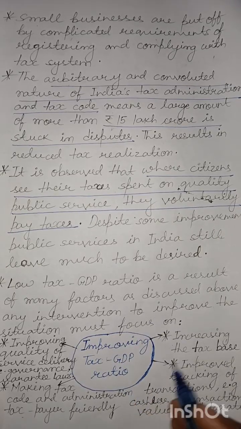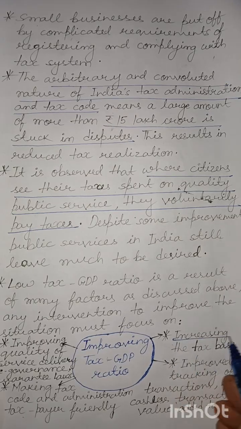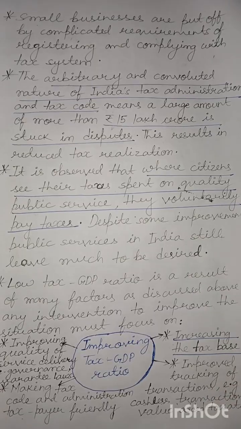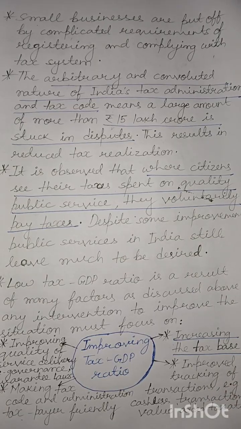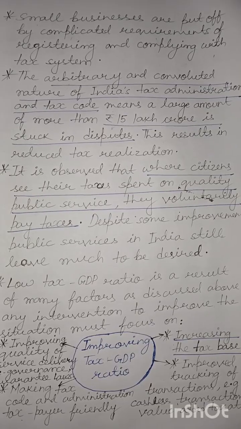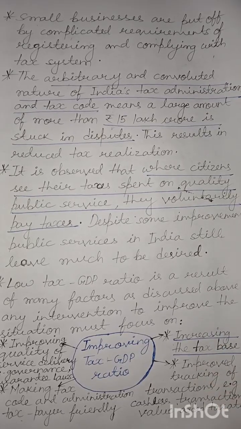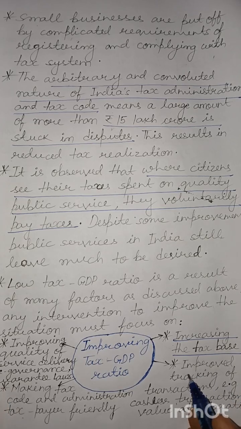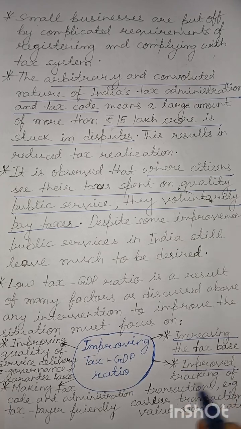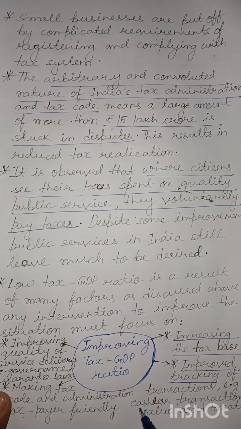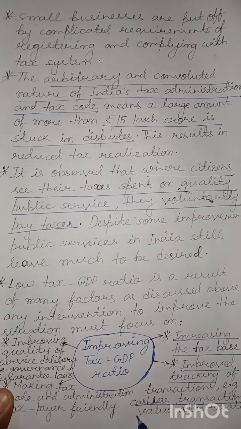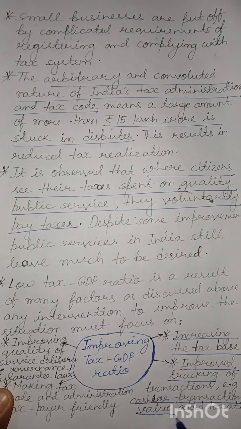Improving the tax-GDP ratio comes down to widening the tax base, as we were talking about. As more and more people join the formal economy, they would be in a position to pay taxes, and this would widen the tax base. Improved tracking of transactions, for example, through cashless transactions, and value added taxation.